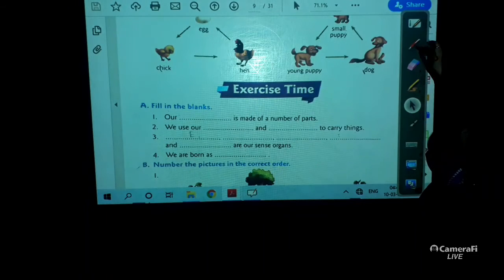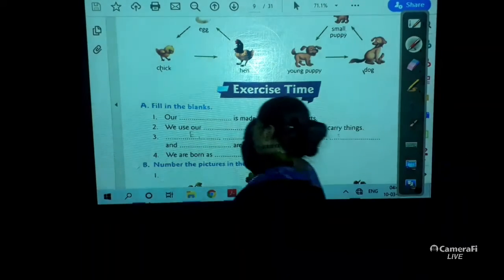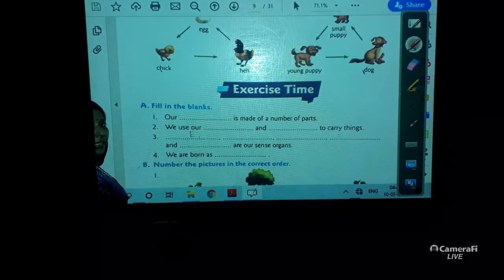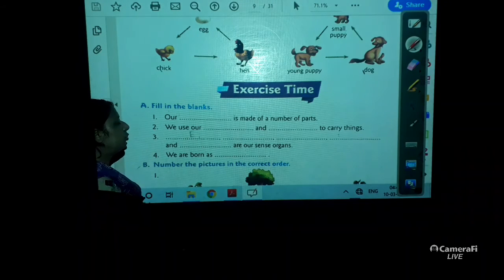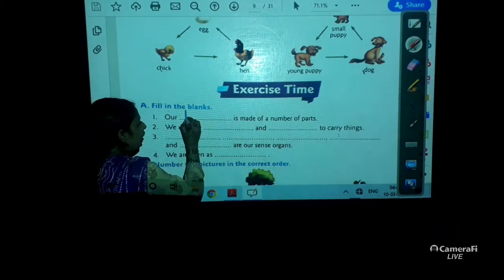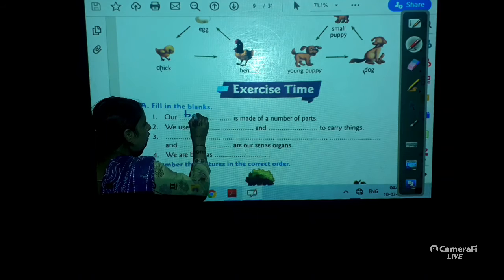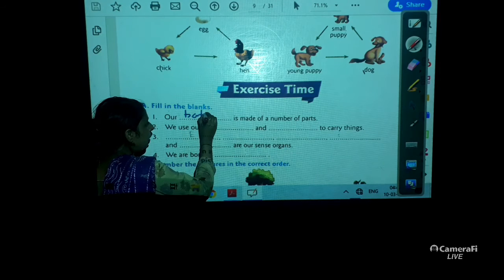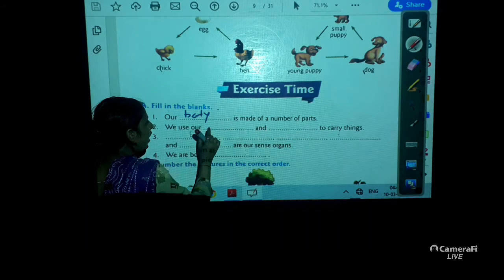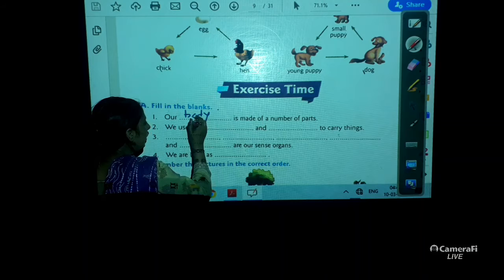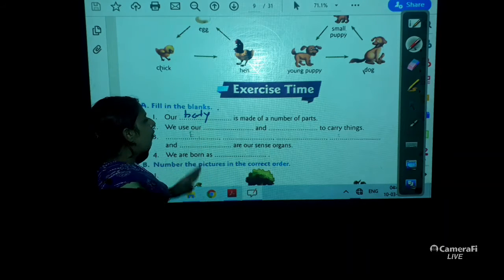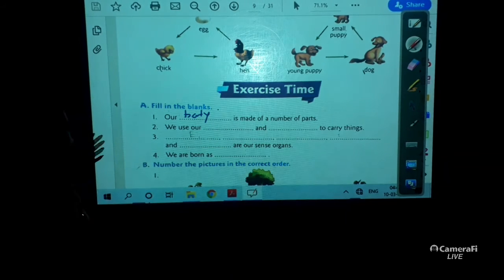Exercise time. Now, as we have completed this in our online classes, still I need to complete this. Our body, B-O-D-Y, our body is made of number of parts.